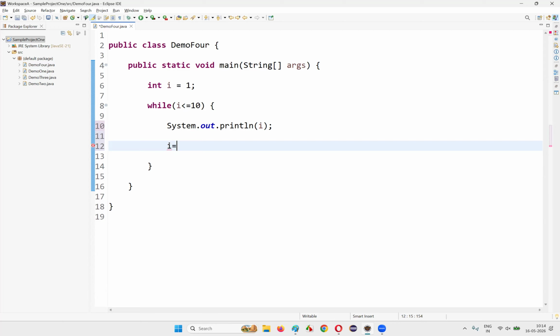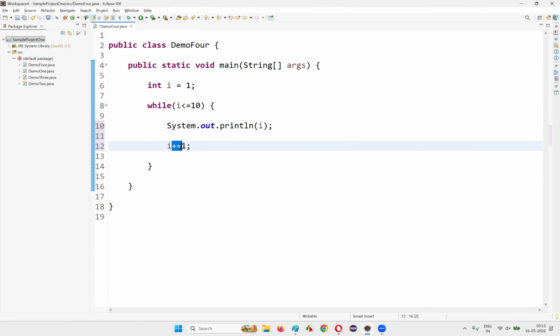First one is I is equal to I plus 1, we can write, right? Yes, we can write like this: I is equal to I plus 1. If I write like this, what will happen? The current value of I is 1, so 1 plus 1 will become 2, I will become 2. This is one way you can overcome this problem. I is equal to I plus 1. This is one way. Or you can write I plus is equal to 1.